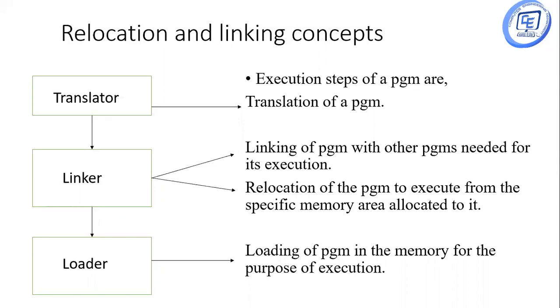The relocation and linking concept. The function of the translator is the first translation of a program. The execution steps of the programs are: first, translation of the program is done by the translator. Then the linker performs two steps: linking of a program with the other programs needed for execution, and also relocation of the program to execute from the specific memory area allocated to it. And the last step is executed by the loader: loading of the program into the main memory for the purpose of execution.